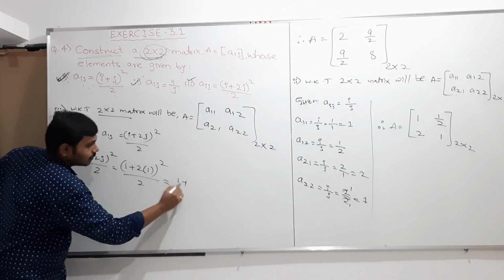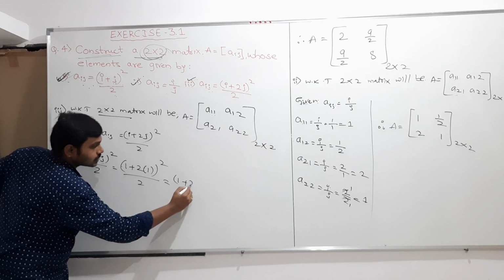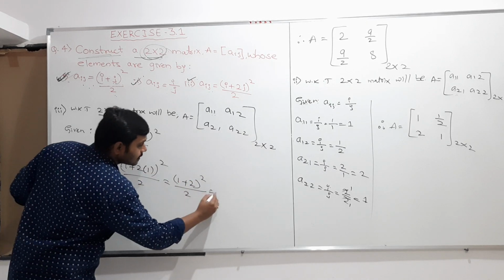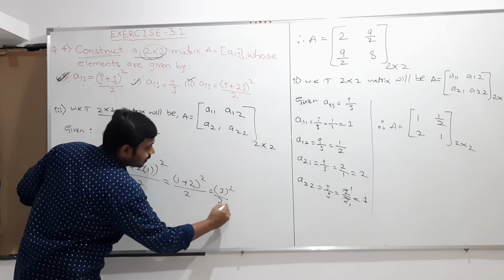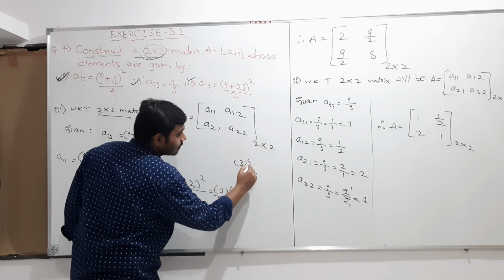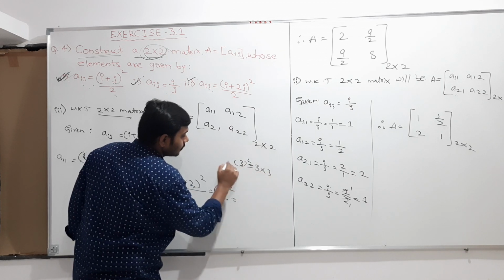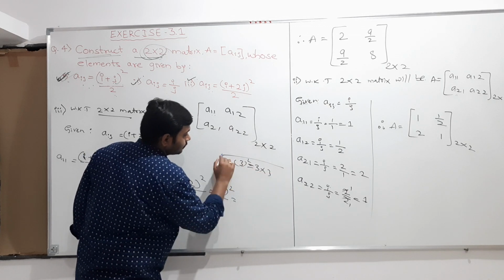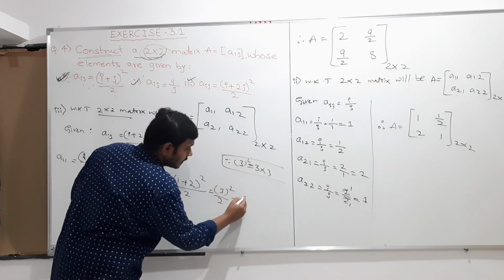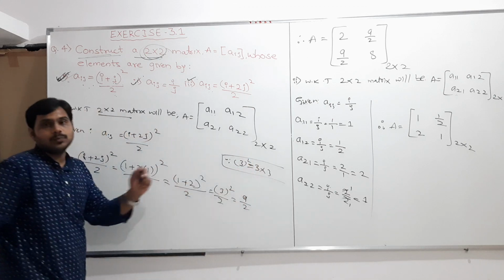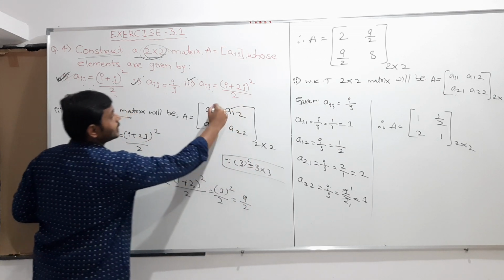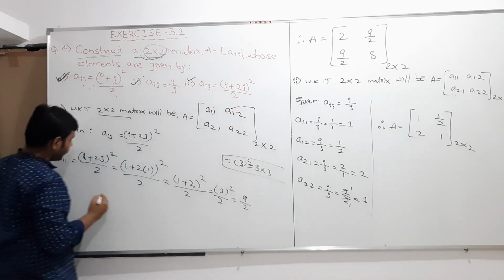So next, 1 plus 2 into 1 is 2, whole square whole divided by 2, and 2 plus 1 is 3, whole square divided by 2. And 3 whole square, what does it indicate? 3 whole square means 3 into 3. 3 whole square means you are multiplying 3 twice. 3 3s are 9, whole divided by 2. So this is the A11 element. Again I need the A12 element. I discussed this. Now I will take A12's values.